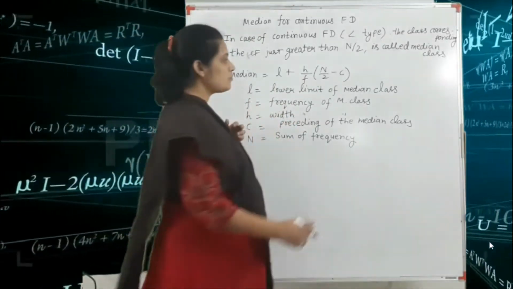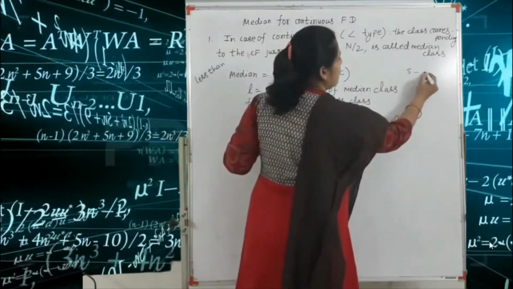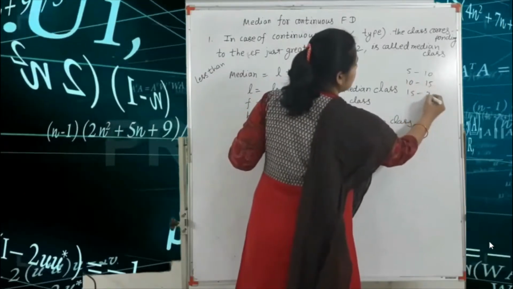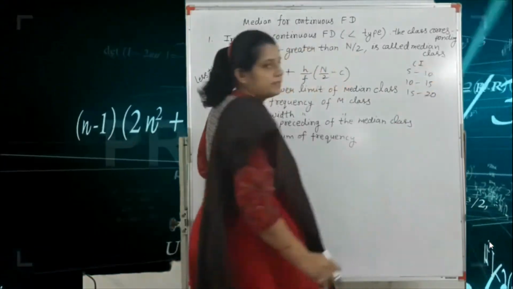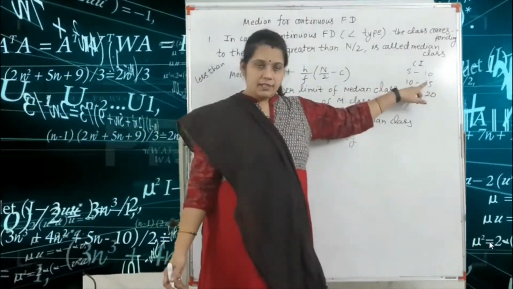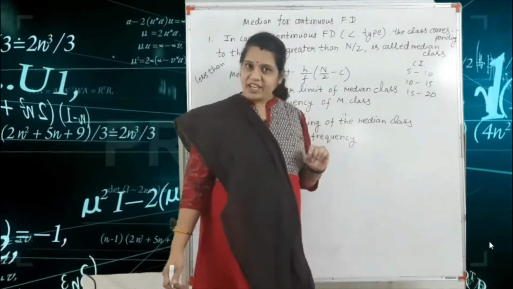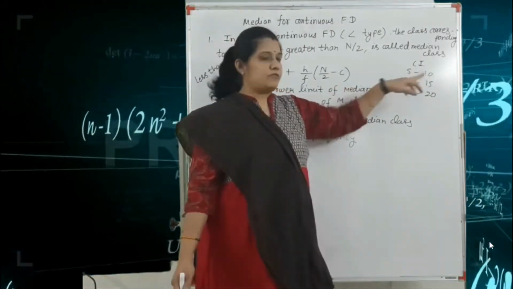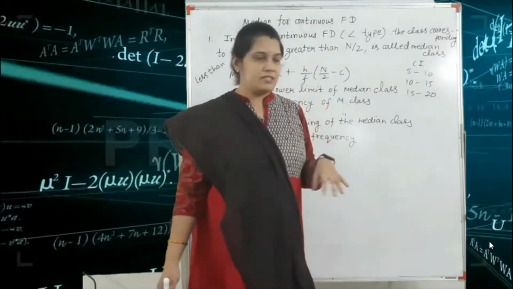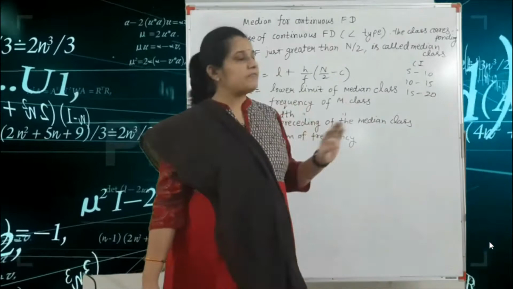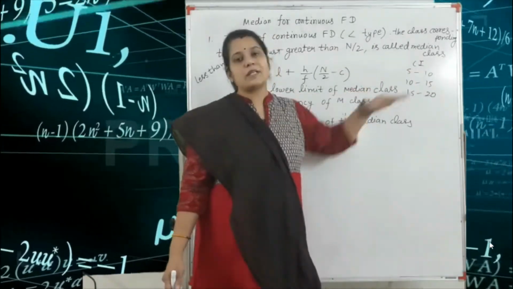Width, that means what? For example, a class interval is given in this format: 5 to 10, 10 to 15, 15 to 20. Just find the difference. For 5 to 10, 10 minus 5 is 5. For 10 to 15, 15 minus 10 is equal to 5. So this is the width of the class interval.